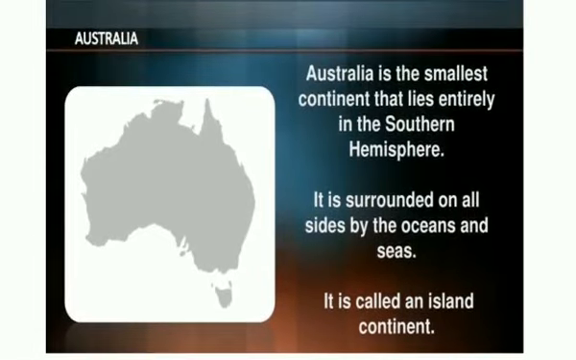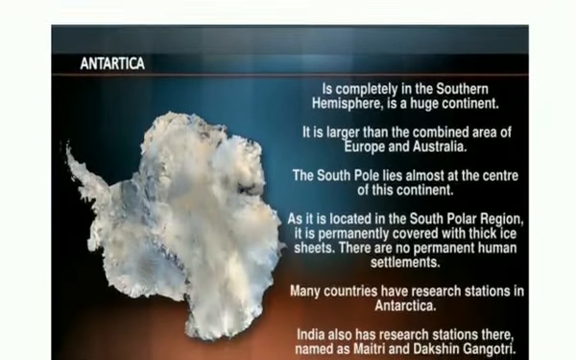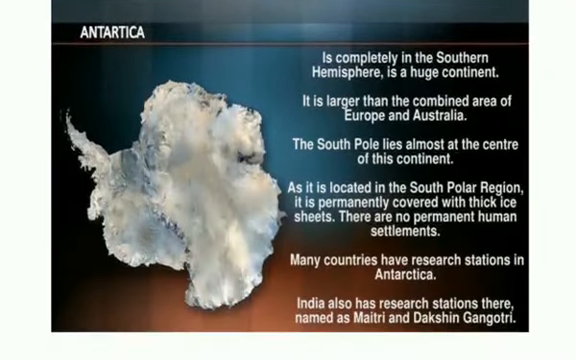Australia. This is the smallest continent, and it lies entirely in the southern hemisphere. It is also known as the island continent because it is surrounded by ocean on all sides. And Antarctica is the coldest continent. No people live in this continent, but some scientists visit here to study the weather conditions found in Antarctica. Thank you.